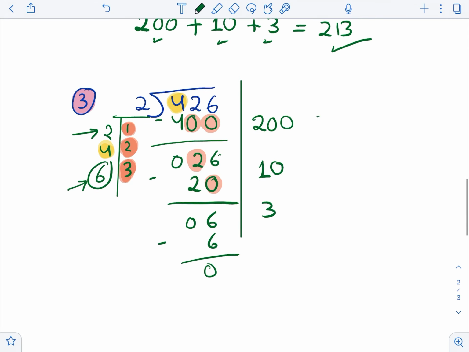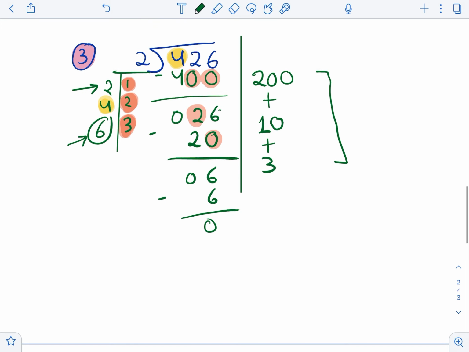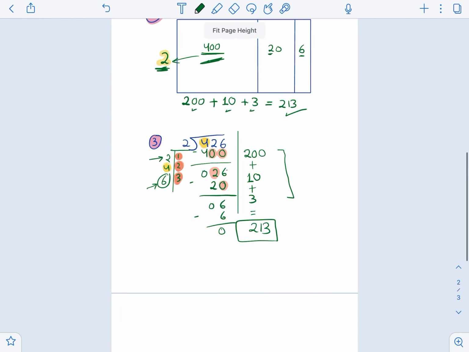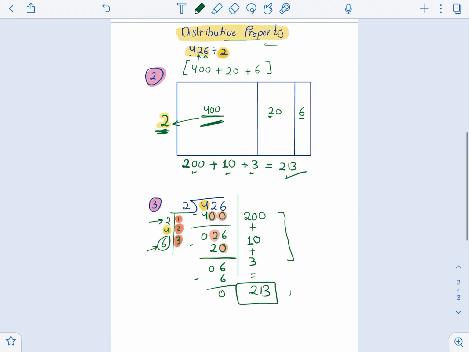Now these 3 numbers that we have on the side, we call them the partial quotients. So we need to add all of them. So 200 plus 10 plus 3 equals 213. And this is the answer for the division problem, and it is the same answer that we found before.